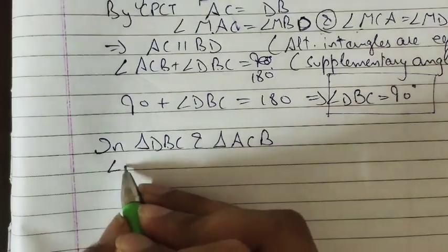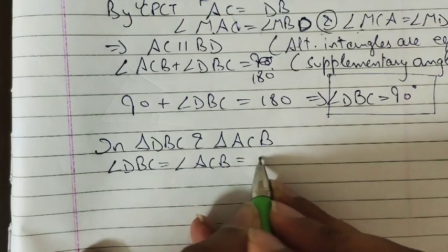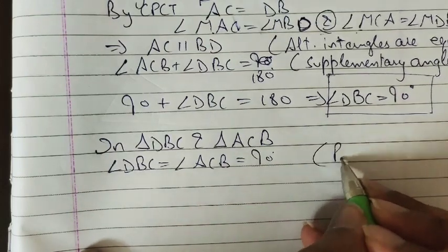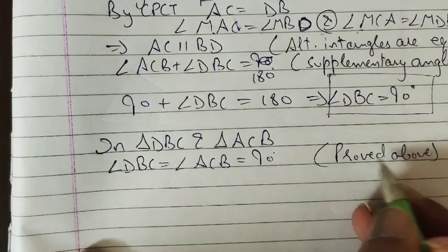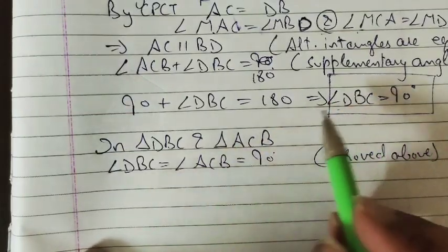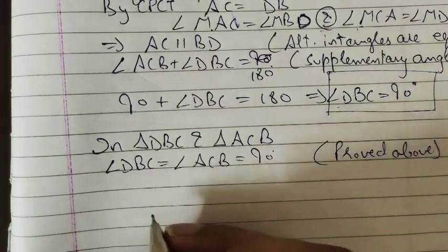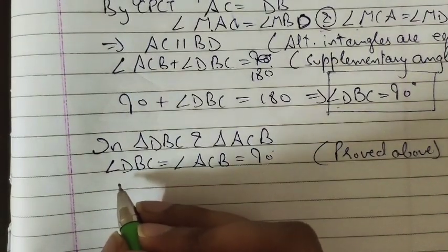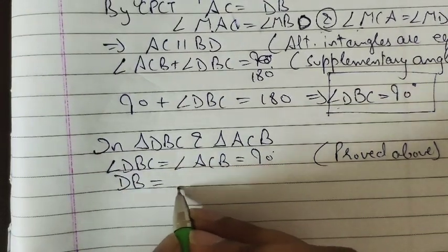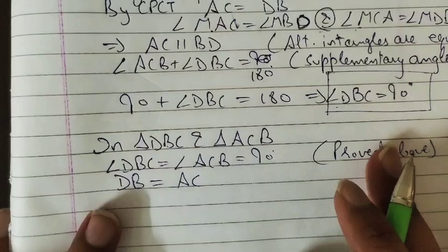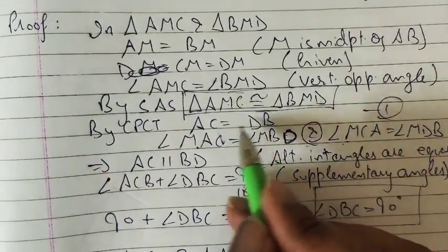Angle DBC is equal to angle ACB, which is 90 degrees, proved above. DBC is 90 degrees and ACB is given as 90 degrees, so both angles are equal. Also DB is equal to AC, which we have proved from equation first.